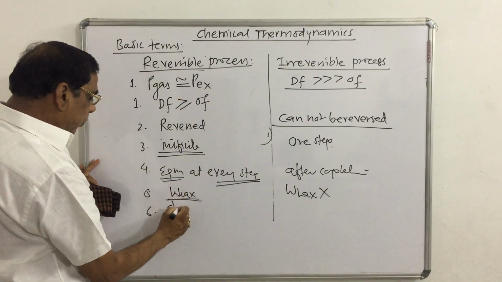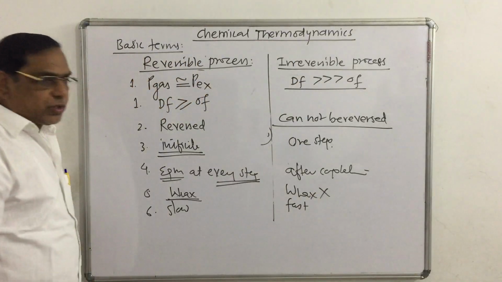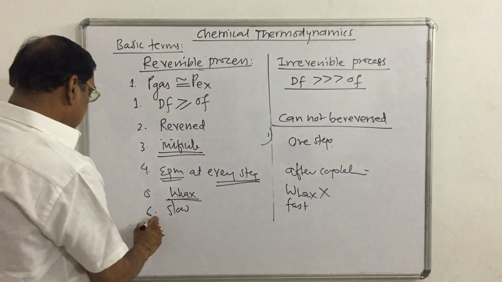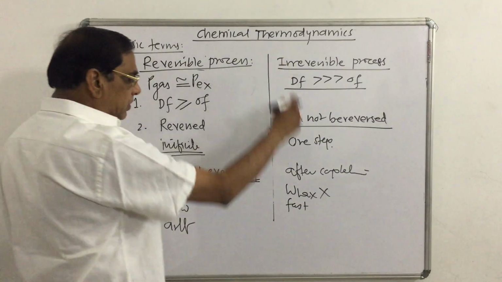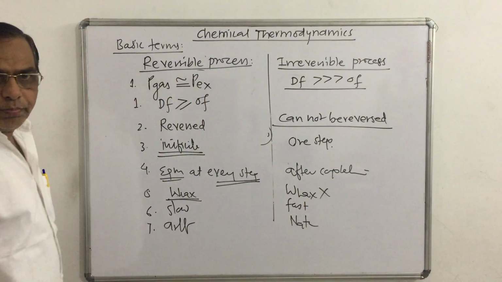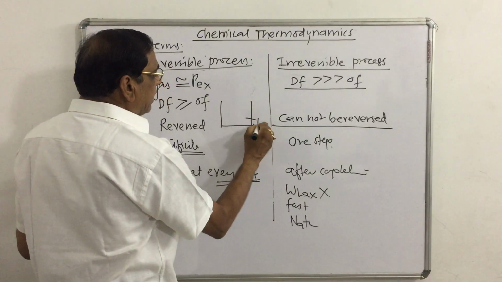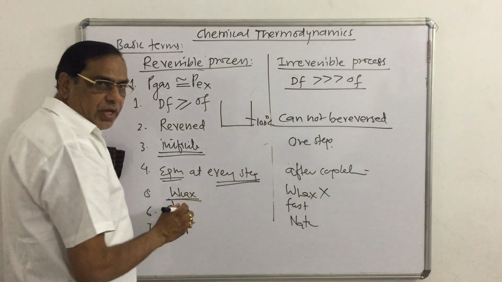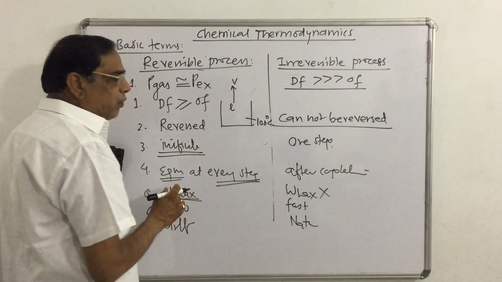Reversible processes are slow processes, while irreversible processes are fast processes. Reversible processes are prepared artificially in the laboratory; irreversible processes are naturally occurring. जैसा for example, when water is heated at 100 degrees Celsius, the liquid water is converted into vapor.